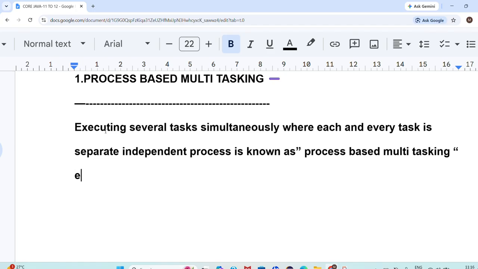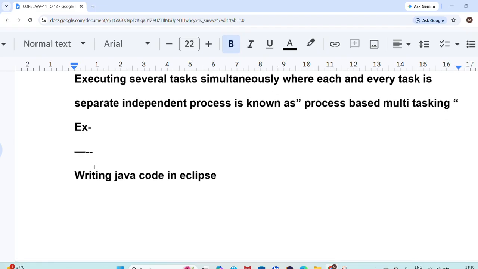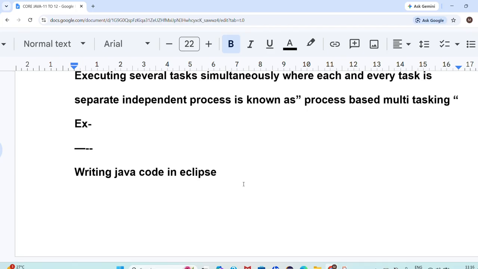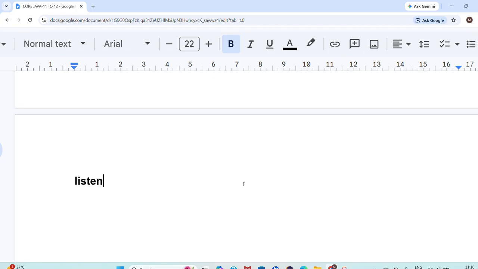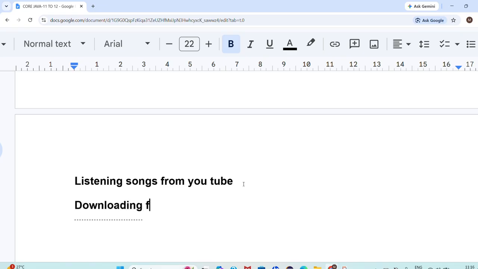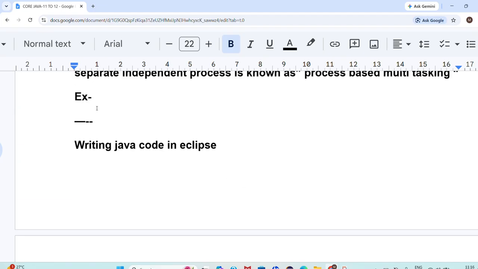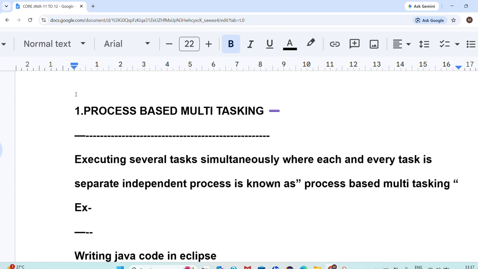For example, try to understand. I want to write some Java code in Eclipse. I'm writing Java code in Eclipse, and at a time, for example, I'm listening to songs from YouTube, and at a time downloading files from the internet. Now you are able to understand what I am saying.